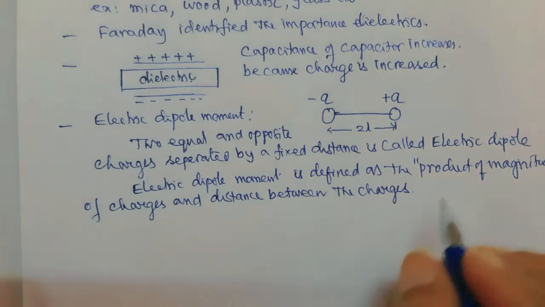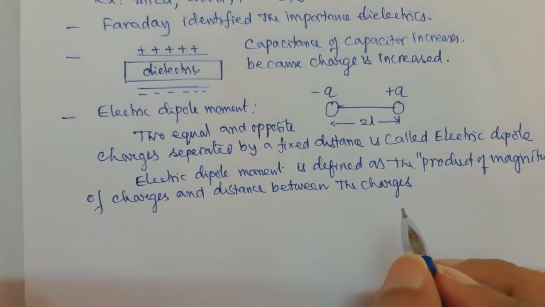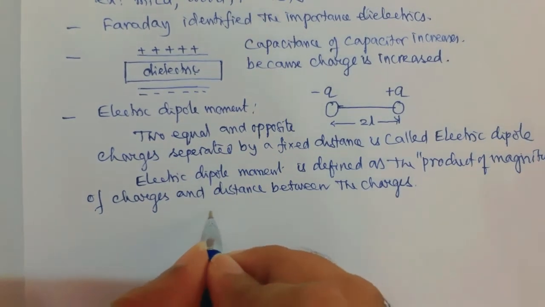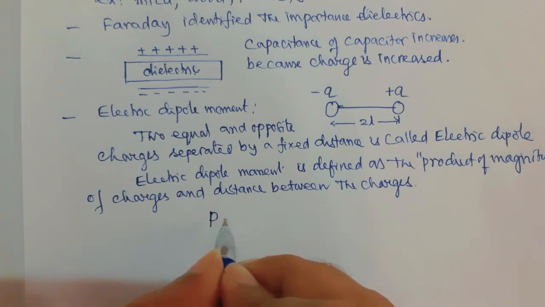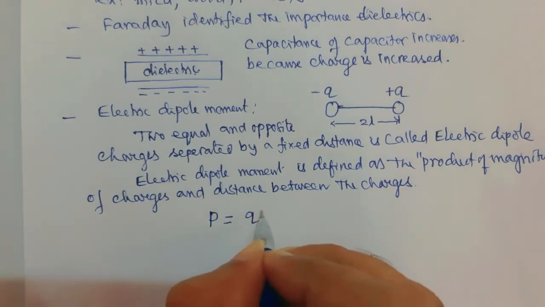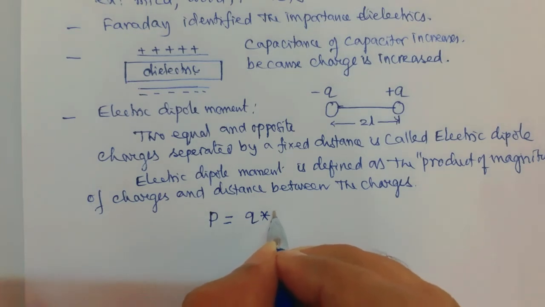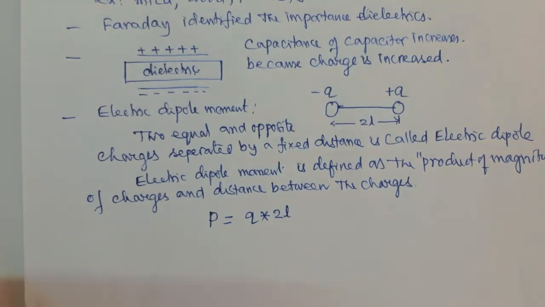Now, how can we represent this mathematically? The electric dipole moment is denoted by the letter P and is given by P equals Q into 2L, the charge and the separation.